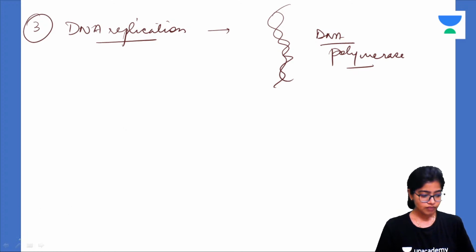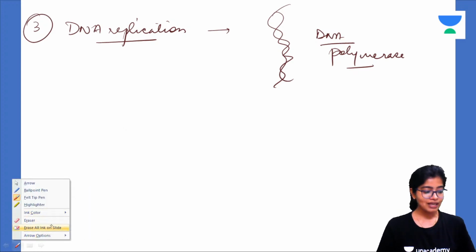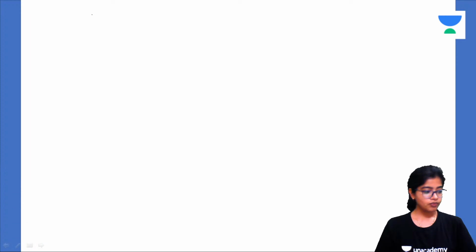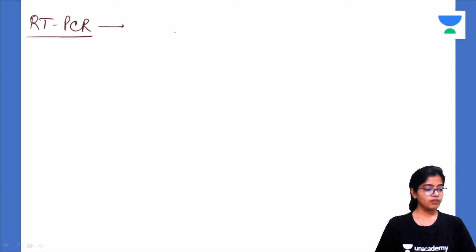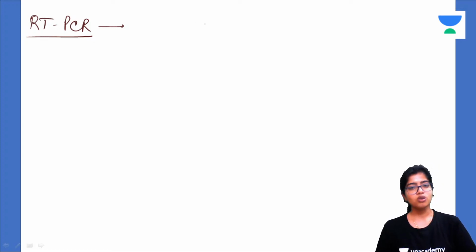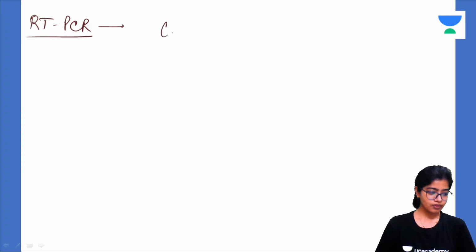Now this is what we are going to apply in RT-PCR. What are we going to do here? Let us talk about the most talked about virus, the COVID virus.